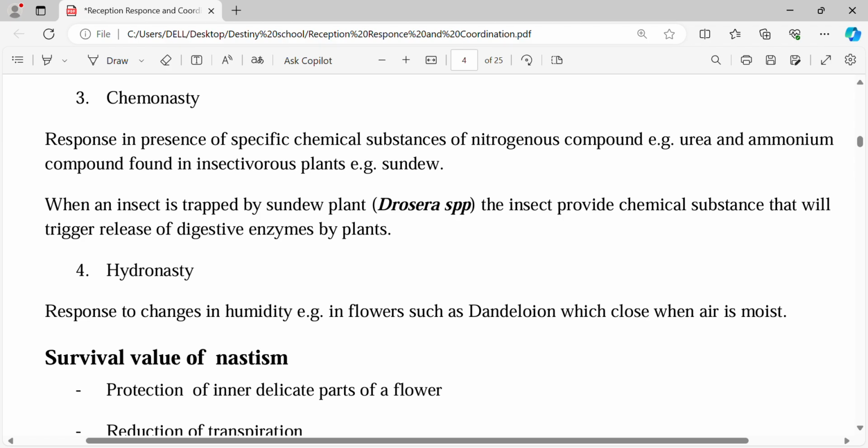They are interested in the chemical, that is the nitrogen. So that is chemonasty. It is seen in what? It is seen in insectivorous plants.